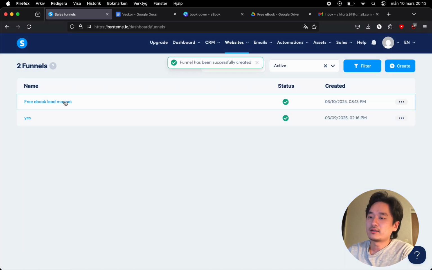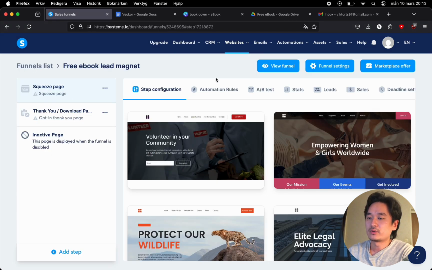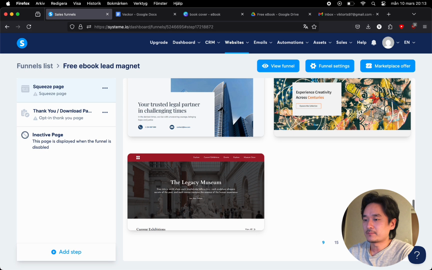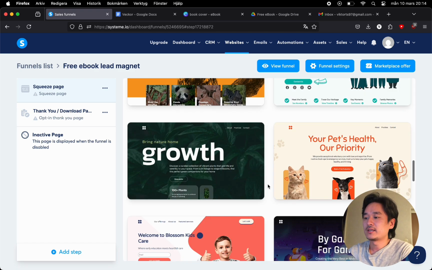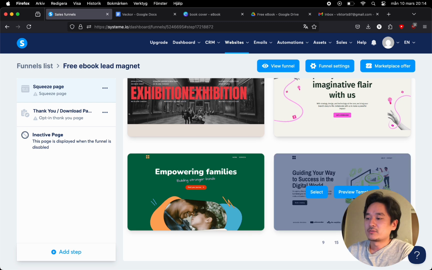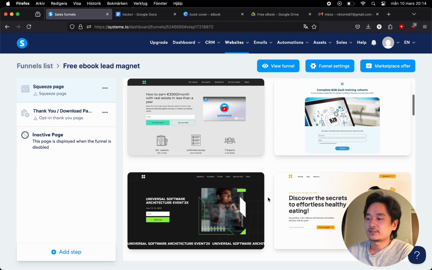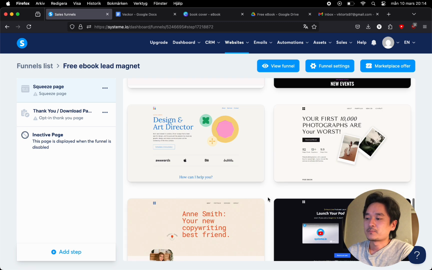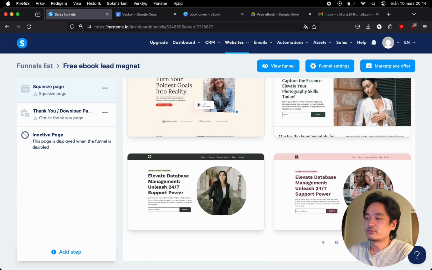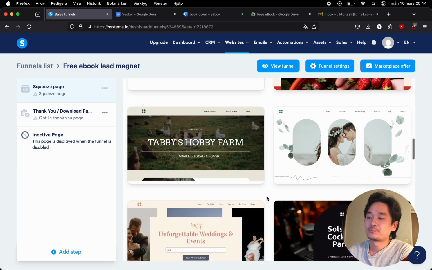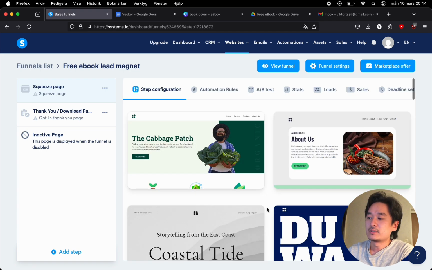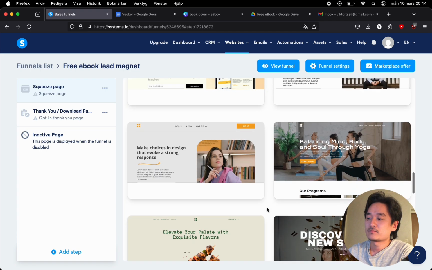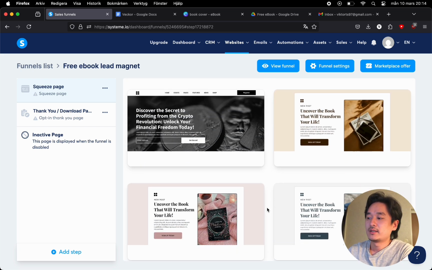So now I'm gonna click on the funnel that I just created, and this is where we actually make changes to the funnel. So I'm just gonna select a template that works well. System.io has a lot of different templates that you can choose from, and there is one that I've used before that works really well if you have an ebook as your lead magnet. And so here it is.